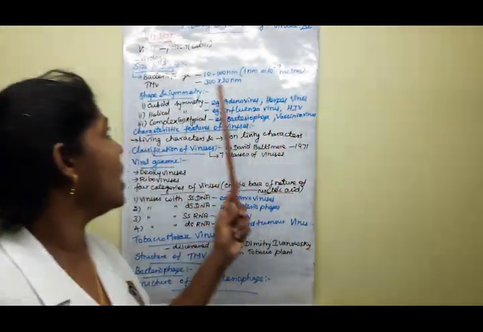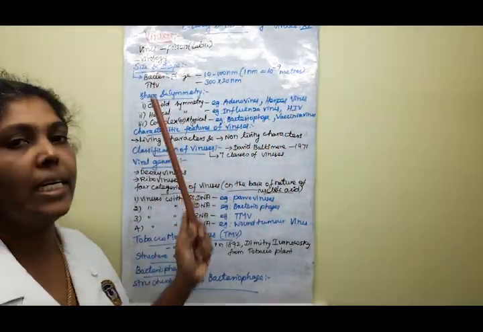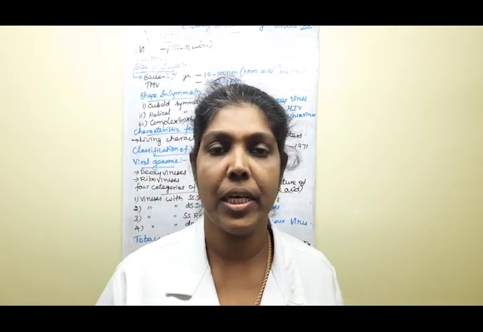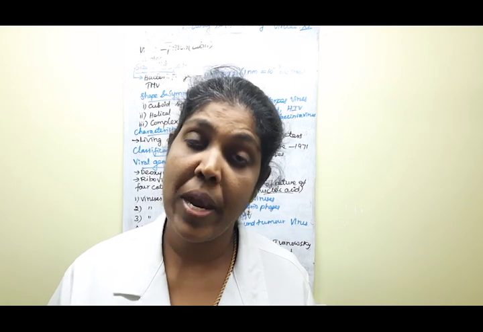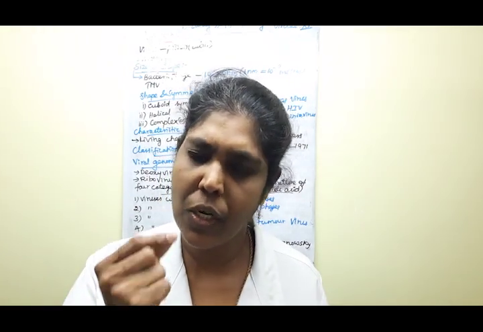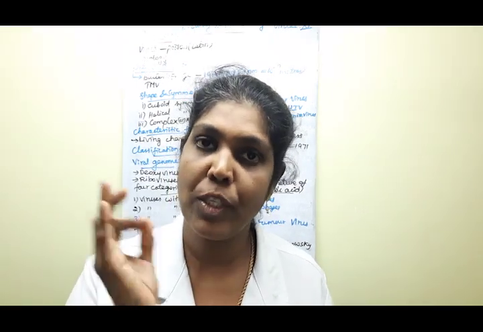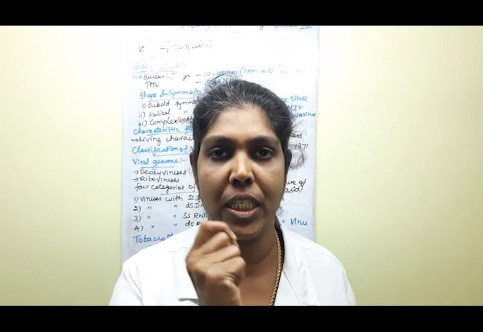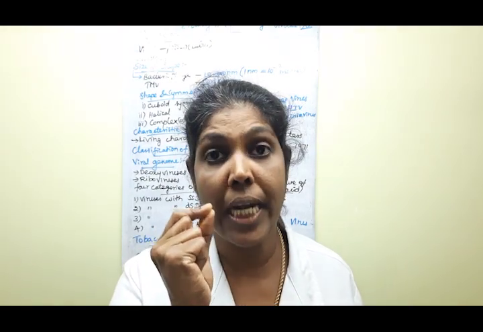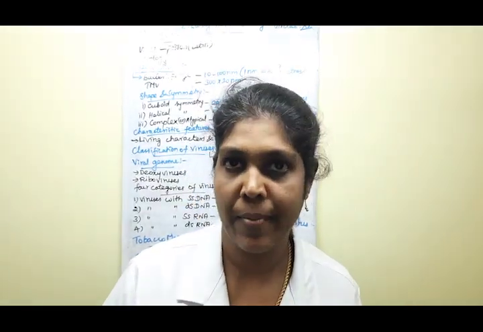Next we are going to learn about the size and shape of the viruses. If we are measuring the size of viruses, as I already said, they are very minute compared to bacteria. Bacteria are also very minute cells, but viruses are even smaller, ultramicroscopic particles. Clear?